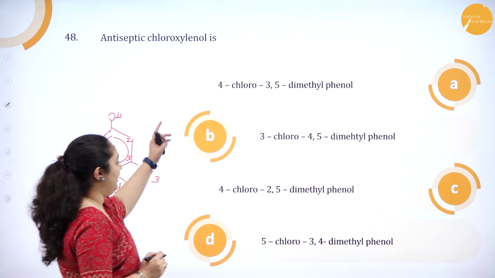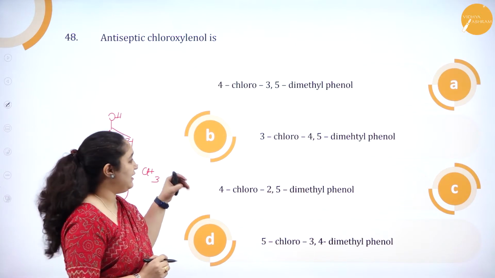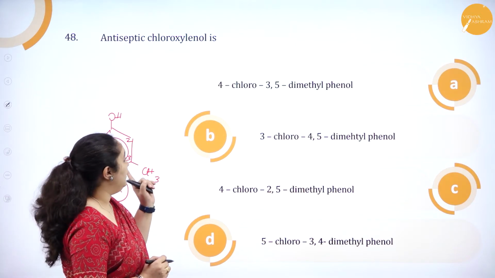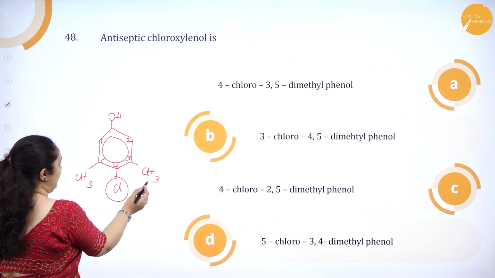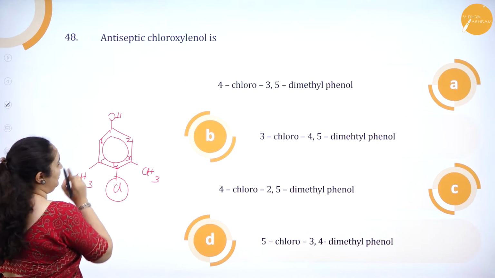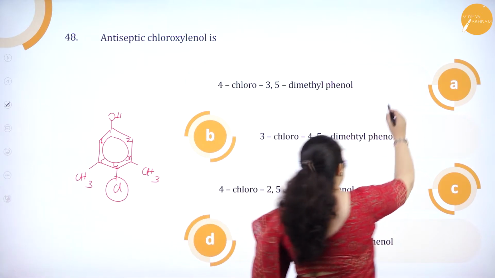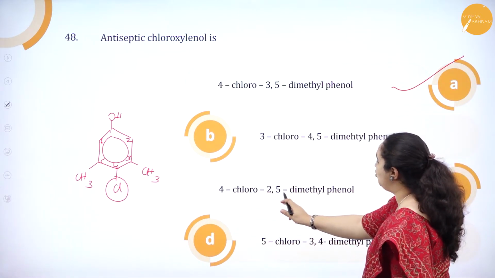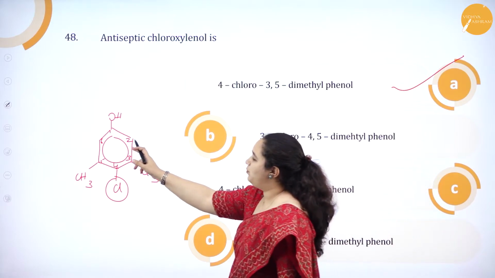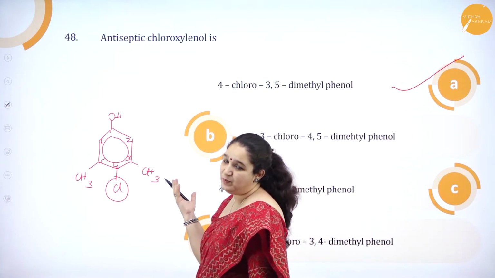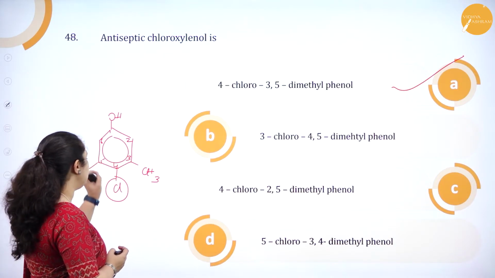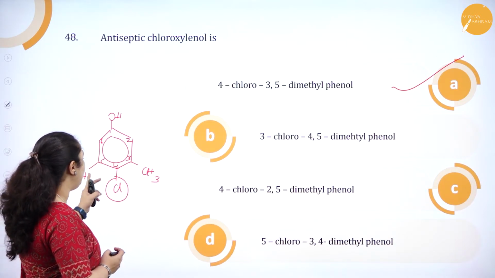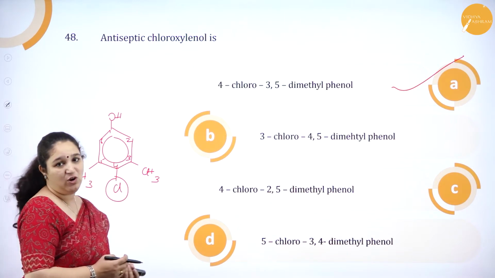See, option A, option C, 4-chloro it will start. It can be A or C. Then 3,5 dimethyl and phenol. So option A is correct. Why not C? It is 2,5 it is given. 2 position we do not have the methyl group. So it is wrong. So option A is correct, in which 4-chloro 3,5 dimethyl phenol is the correct answer.